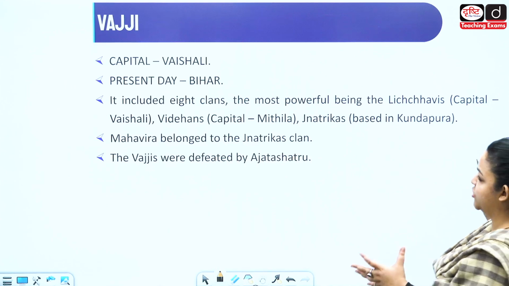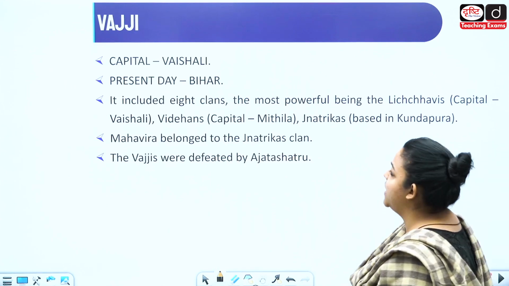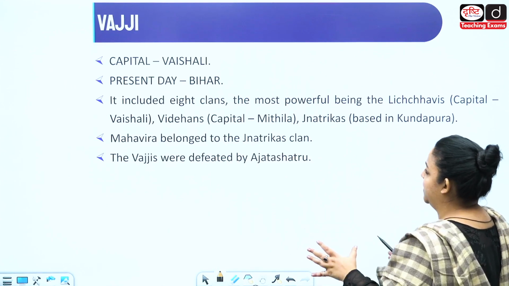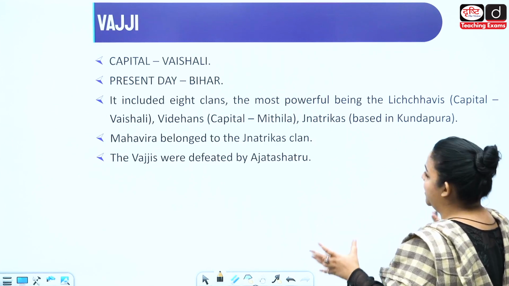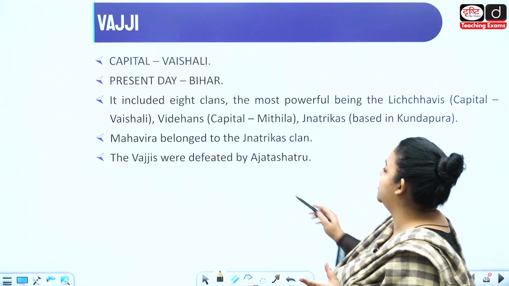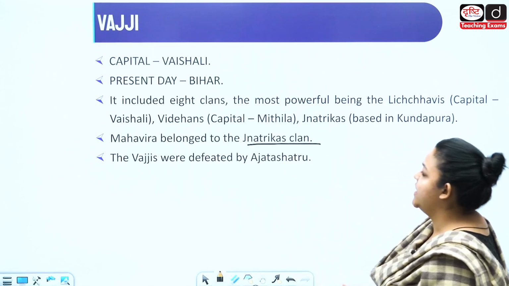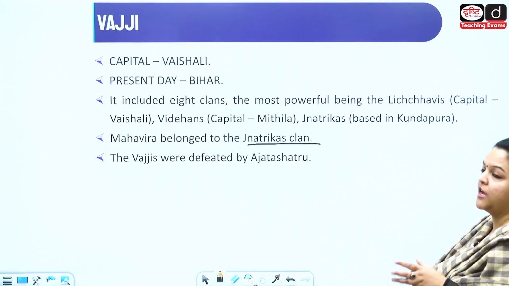So, we have the Lichavis, the capital is Vaishali. Videhans, capital is Mithila. Jantikarans, it is based in Kundapura. Then Mahavir belonged to the Jantrika clan, alright, and Vajji was defeated by Ajatashatru.